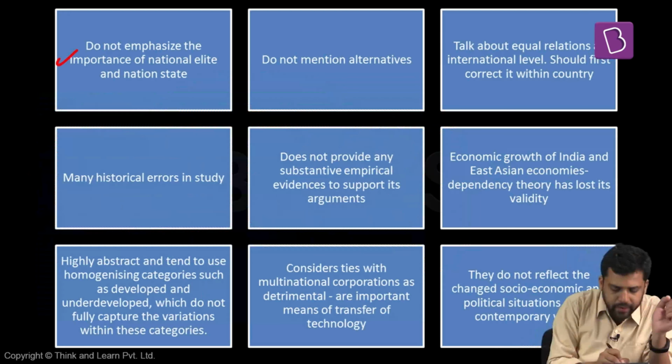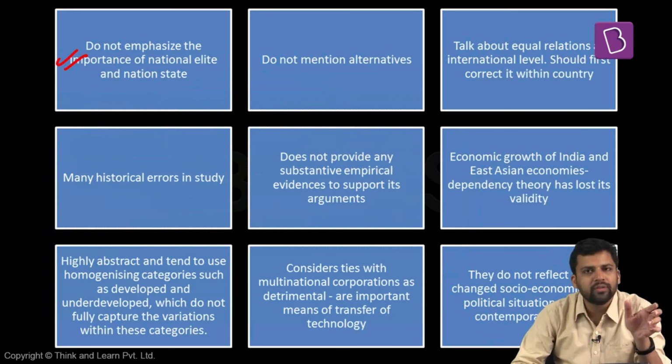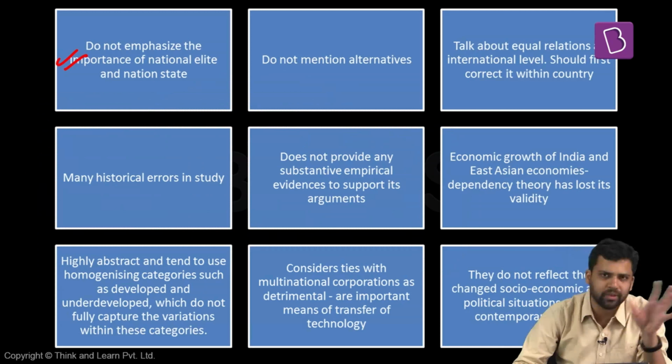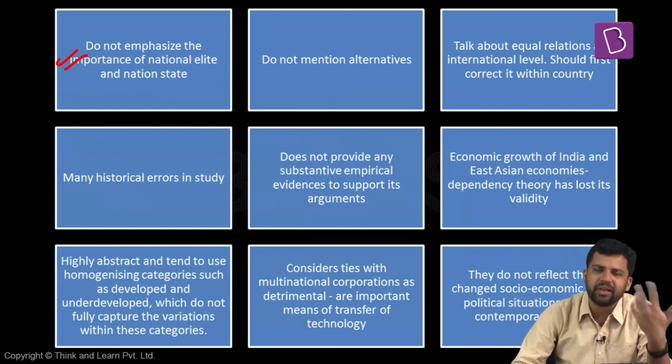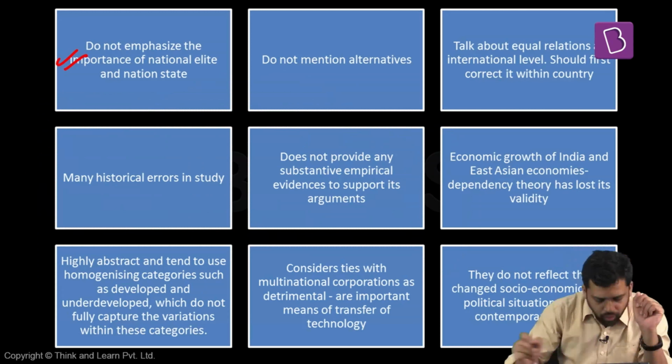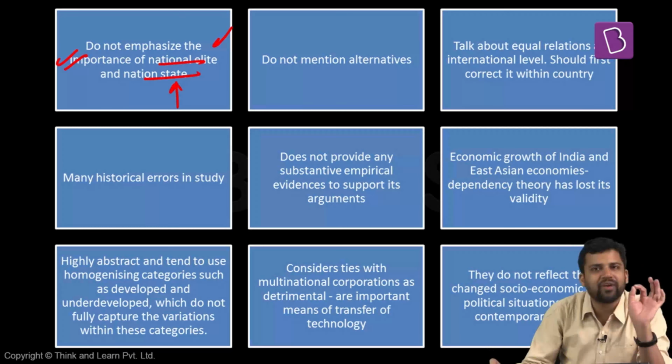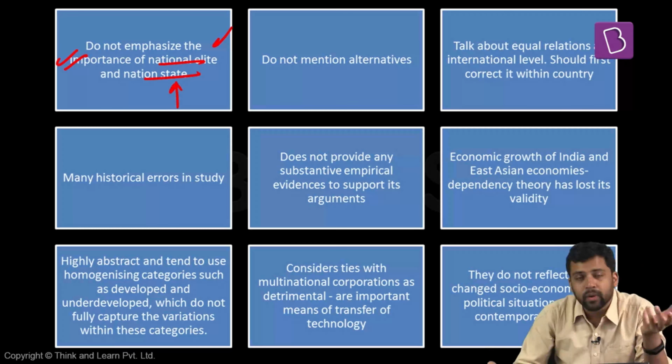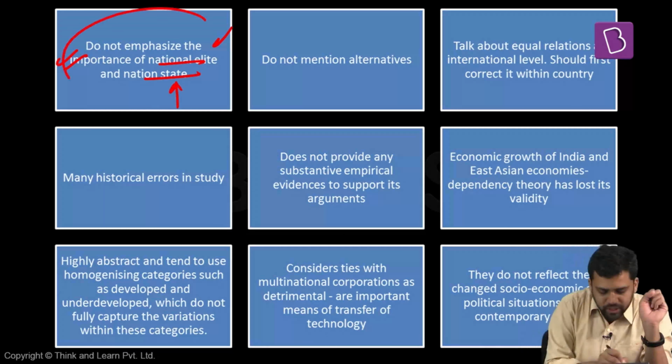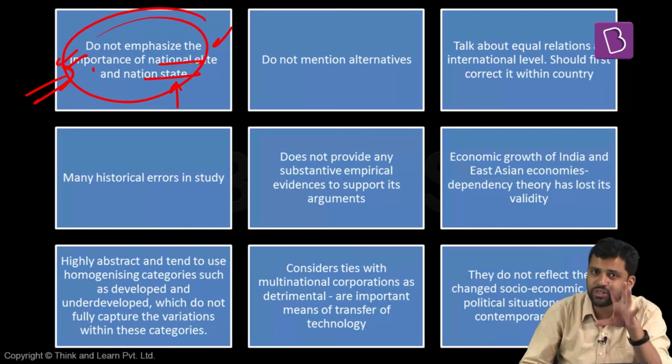First thing, dependency theories talk about the relationship that exists between the metropolitan and the satellite, the core and the periphery, and the relationship is exploitative. That is the reason the periphery or the satellite are always at a disadvantage. But they do not focus on the importance of the nation state, the importance of the national elite. What can they do? Don't they have any role to play here? Can they not improve the scenario? All these things they are not focusing on. They are just focusing on the structure of the relations.